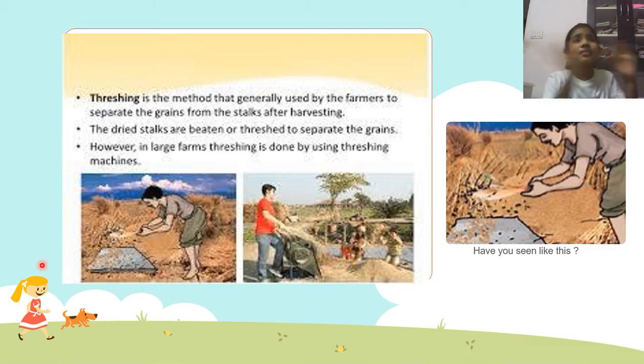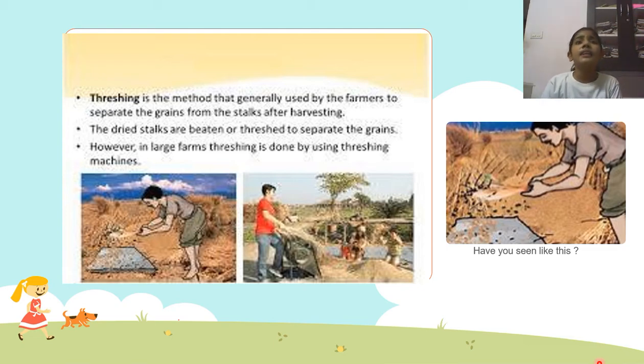Okay, so now let's leave threshing. Can we do hand picking? Why can't we do hand picking? If I'm having thousands, I'm going to take one by one, and it takes me a month or a year sometimes, right? So that is not possible. So we use this one.